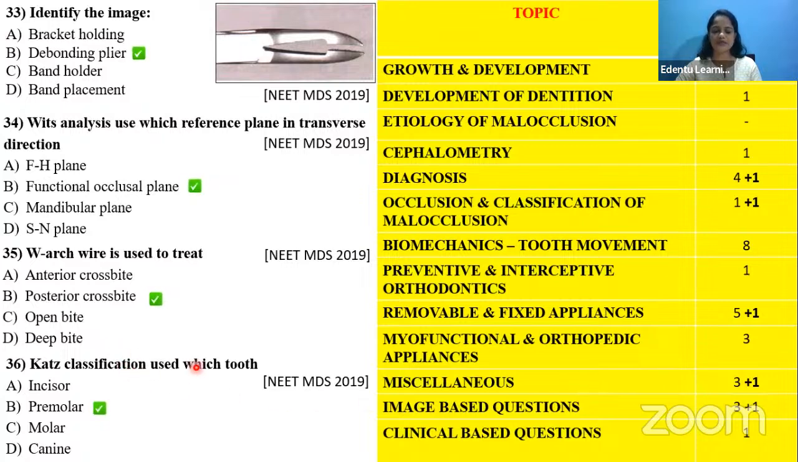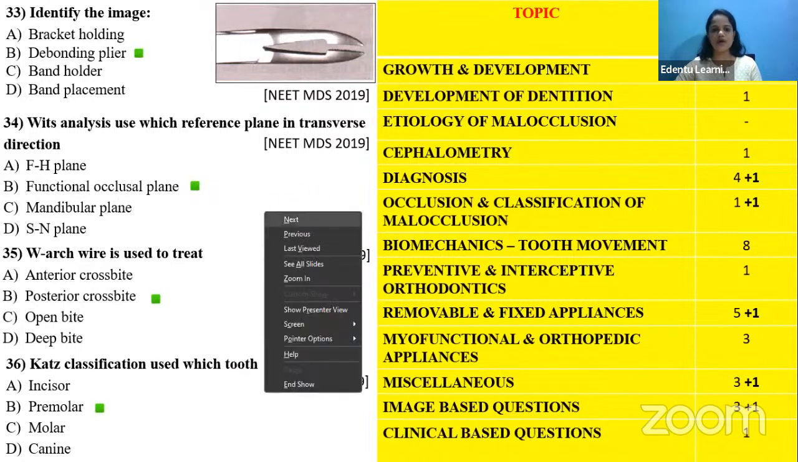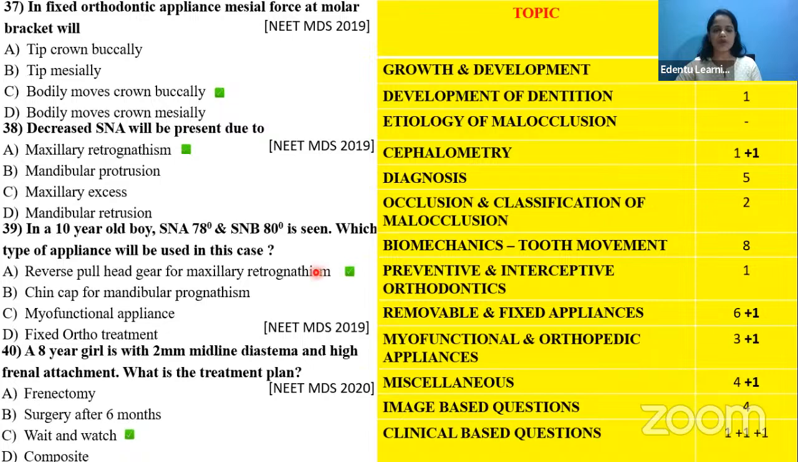And the CATS classification, which tooth is used in CATS classification, that comes under the occlusion and the classification of malocclusion. Okay. Now next is in fixed orthodontics, the bracket, how will the bracket produce a movement? Okay, that will come under the fixed appliance category. The decreased SNA is present due to, again, cephalometry.